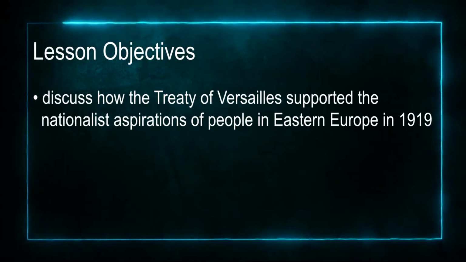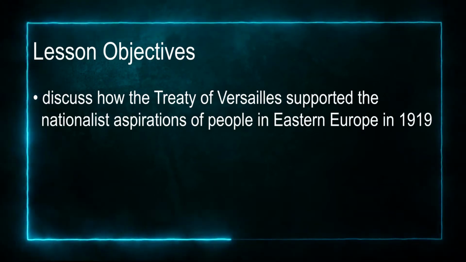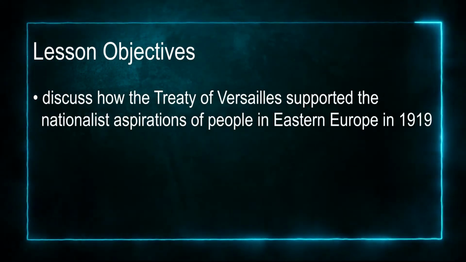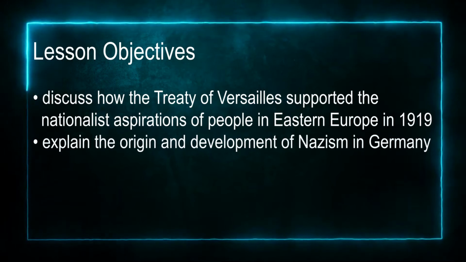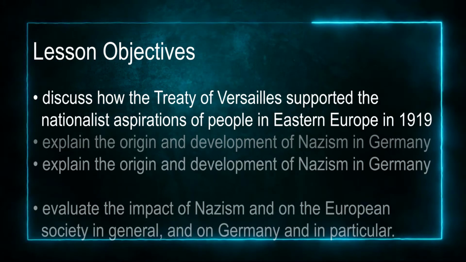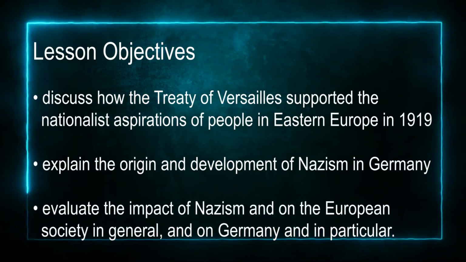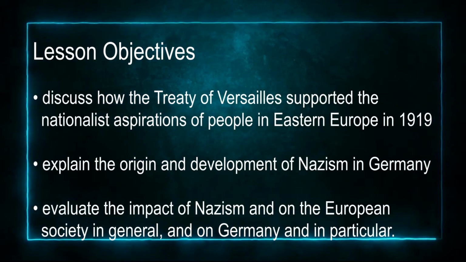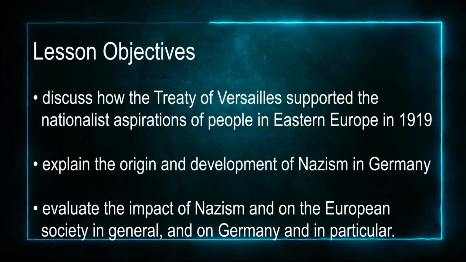And here are our learning objectives. Discuss how the Treaty of Versailles supported the nationalist aspiration of people in Eastern Europe in 1919. Explain the origin and development of Nazism in Germany. Evaluate the impact of Nazism on the European society in general and on Germany in particular.